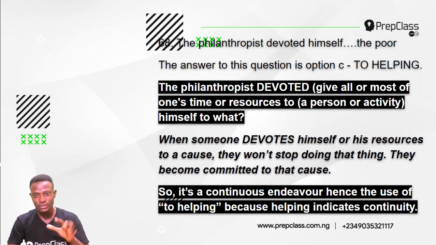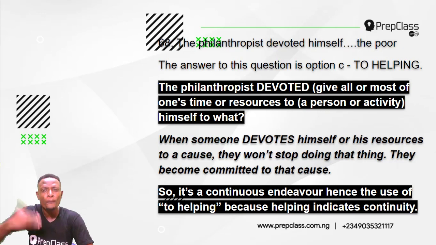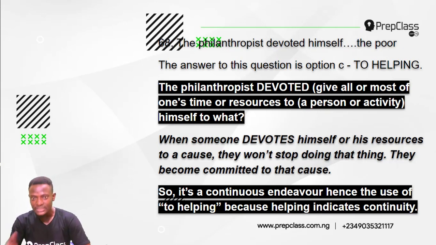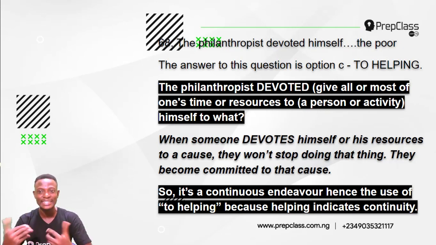Now, the answer to this question is option C, to helping. The philanthropist devoted himself to helping the poor. Now, the philanthropist devoted. To devote means what? To give all or most of one's time or resources. To give all or most of one's time or resources to a person or activity.